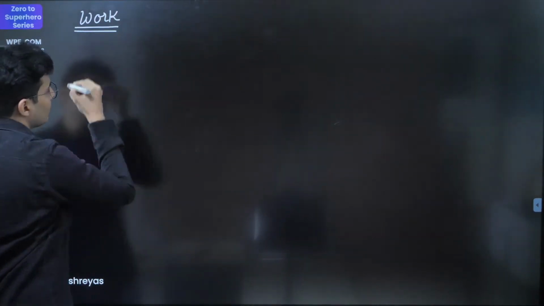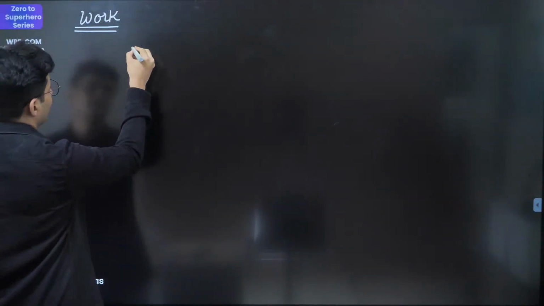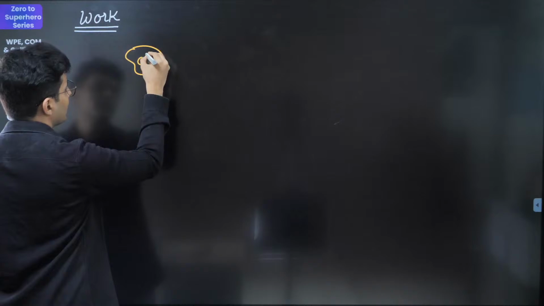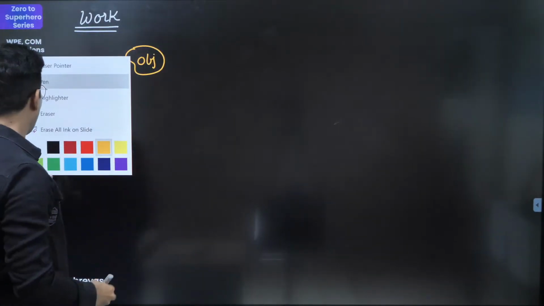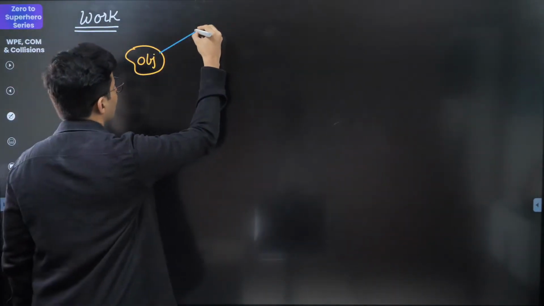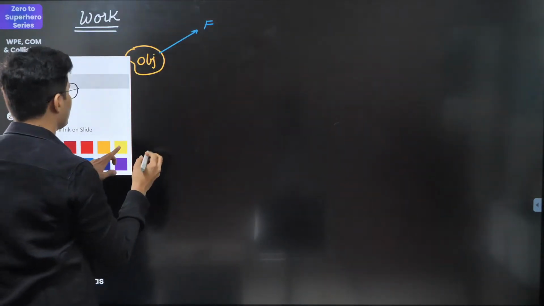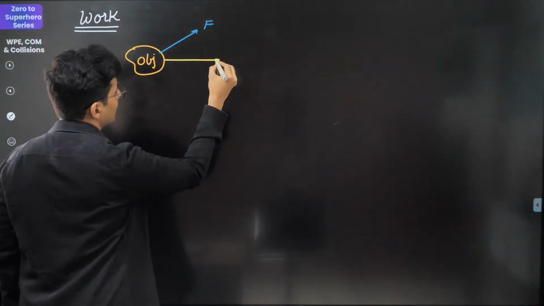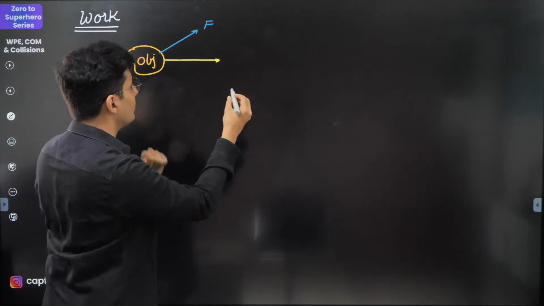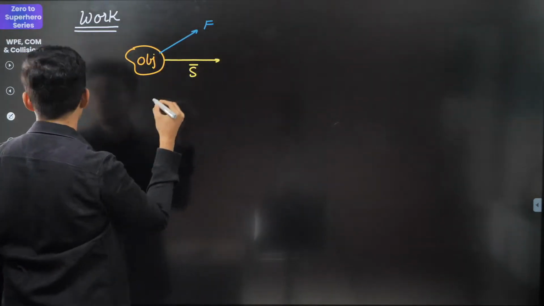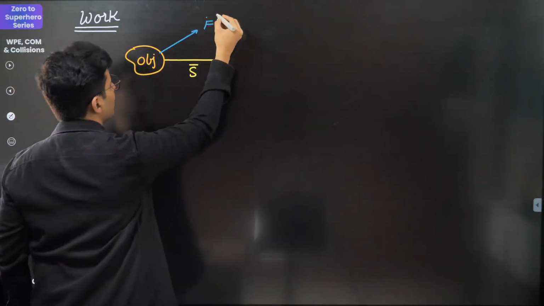So work, let's talk about everything that we can talk about work. Remember this, if I have an object or a system, and there is a force acting on it, and let us say that this object moves, because of which the force also moves. So this is the displacement. Earlier this was the force.